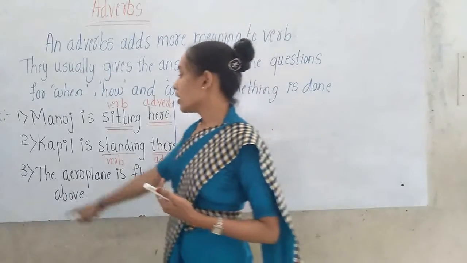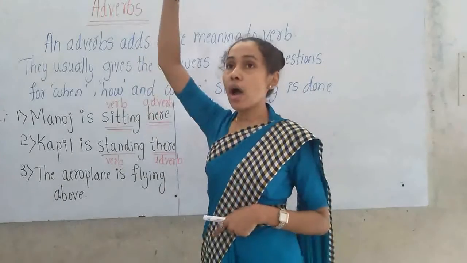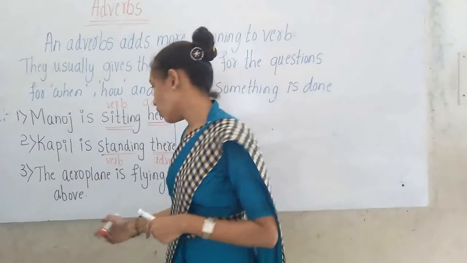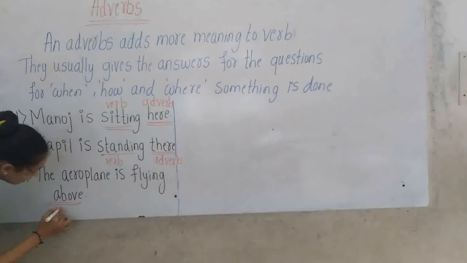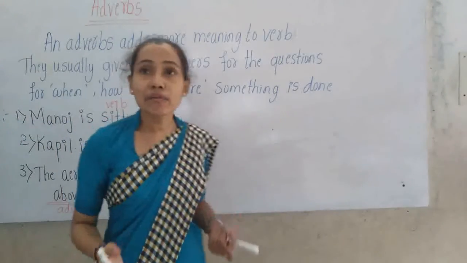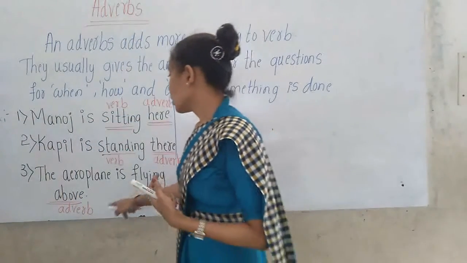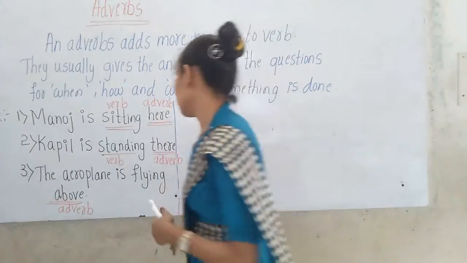Then look at the third one. The aeroplane is flying above. So here above is the adverb which adds more meaning to the verb flying.